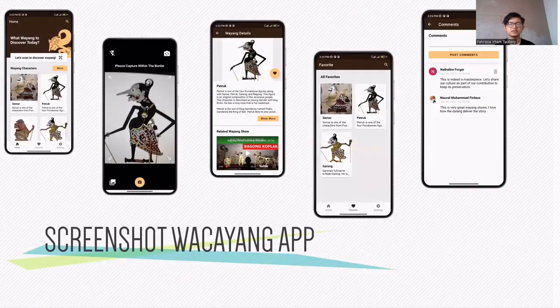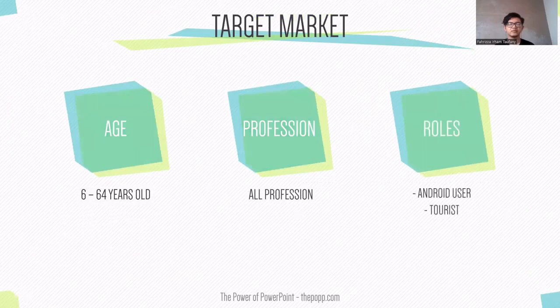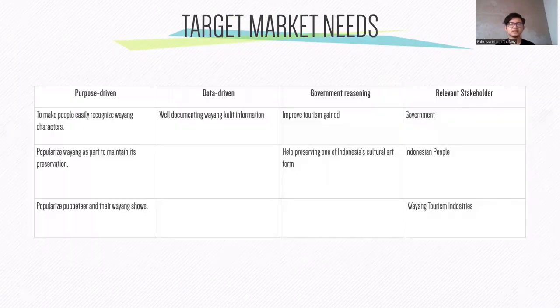So the next section is target market. We target people around age 6 to 64 years old. Profession is all professions, and for roles we specifically aim for Android users and tourists for right now. So this is our target market needs. We divide it into 4 different aspects. The first one is purpose driven, second is data driven, then government reasoning, and relevant stakeholders.